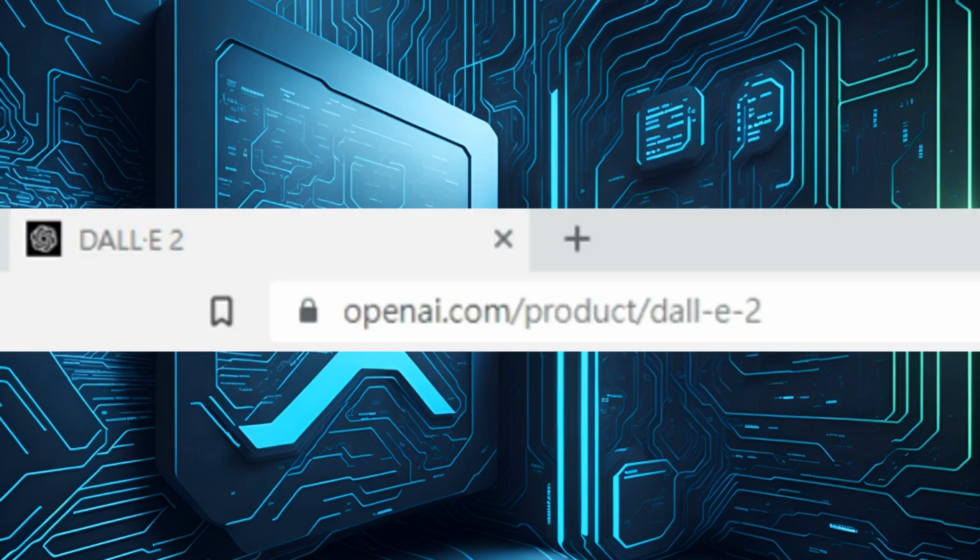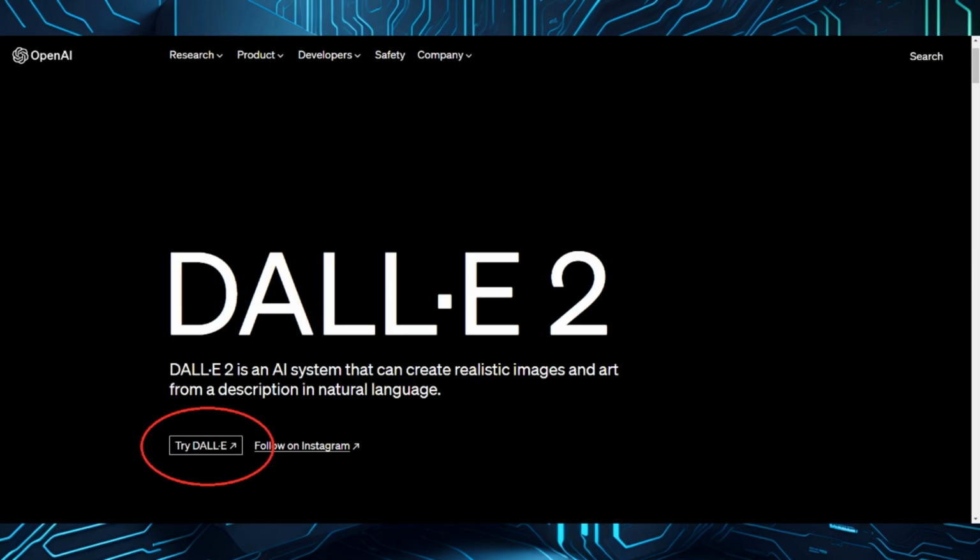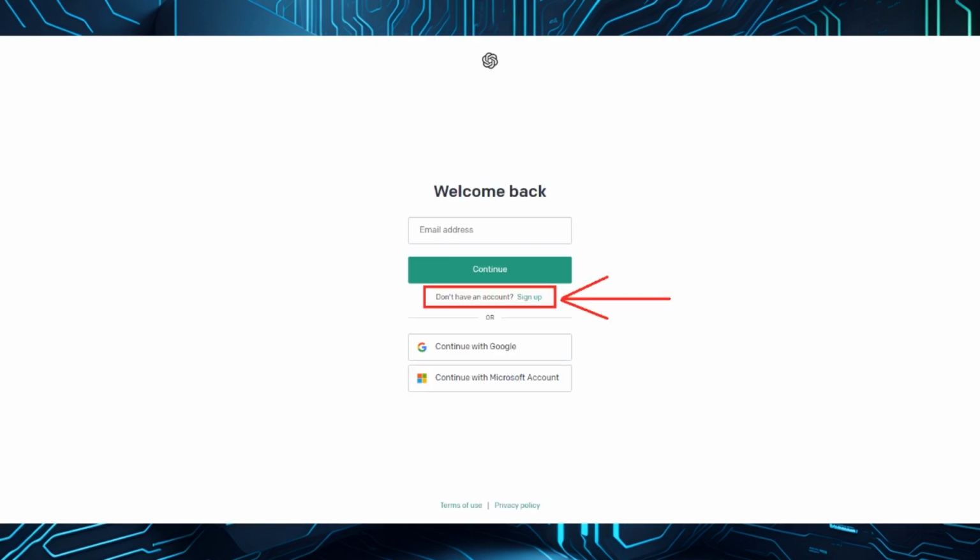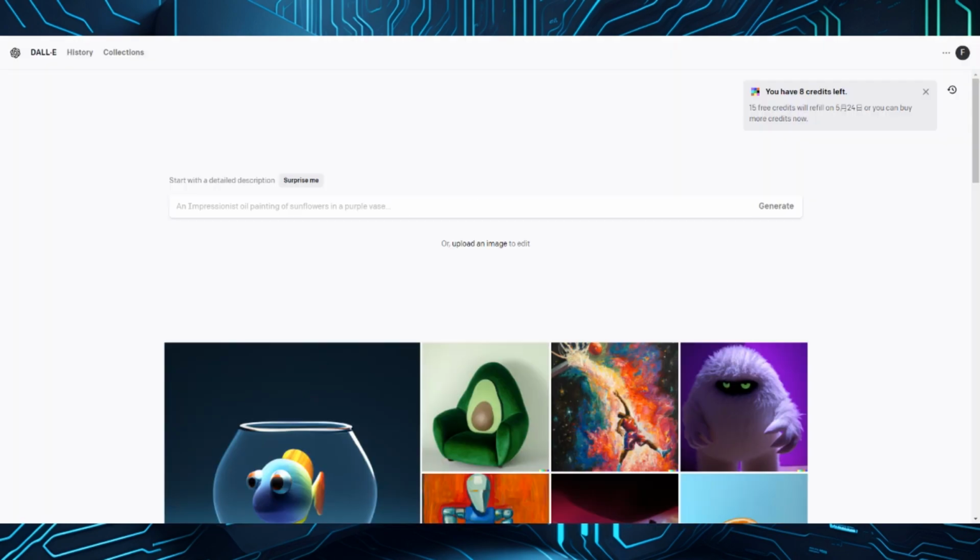If you want to try now, please turn on your browser and go to this website. Click Try Dall-E. Click Sign up with your email. After signing up, you should see an interface like this. You are now ready to roll.